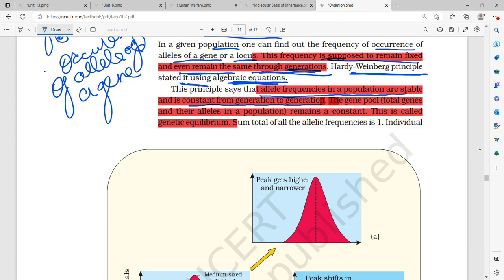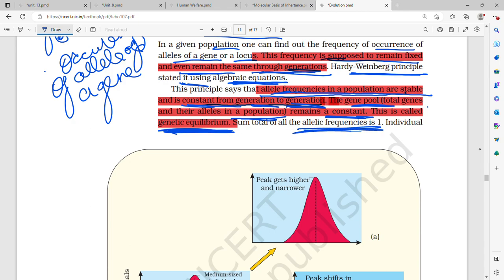So what did the Hardy-Weinberg principle say? It said that allele frequencies in a population are going to be stable and constant from one generation to another. That is, the frequency of alleles of a gene or a locus occurring in a given population stays constant, and the gene pool, the total genes and their alleles in a population, remains constant. This is called genetic equilibrium.